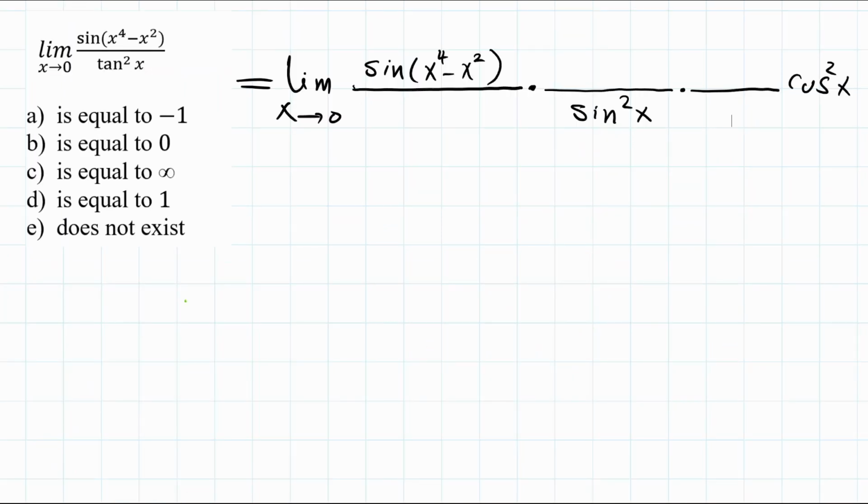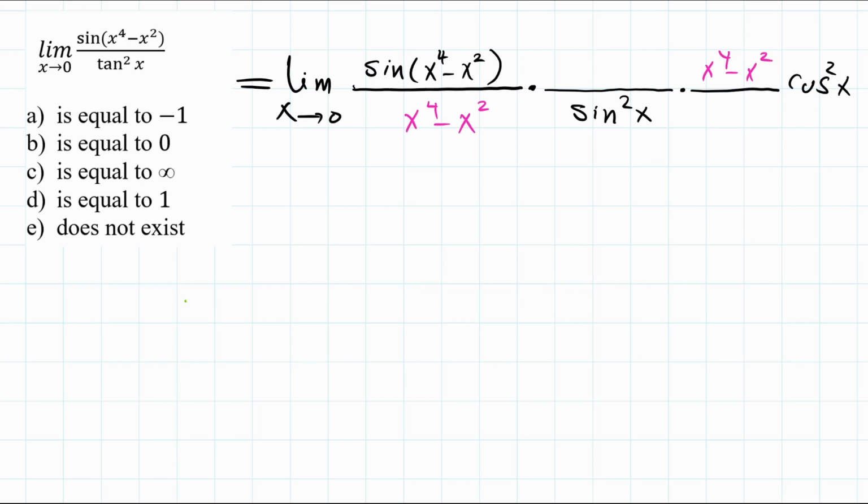Well, here is another way by which this limit can be evaluated. First of all, I'm just splitting the tan squared x as sine squared x divided by cosine squared x, and I'm bringing the cosine squared in the numerator. Now I want to create sort of a sine w over w, and therefore I will just divide by the argument of the sine. So that's x to the 4 minus x squared, and obviously you cannot just divide, you really have to multiply also by the same thing.